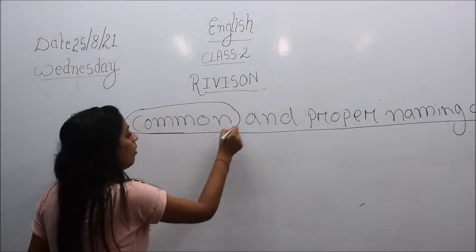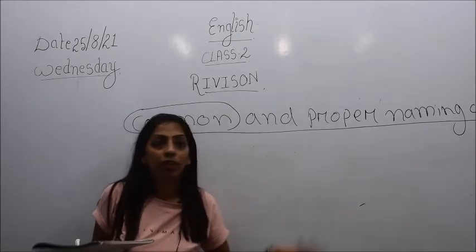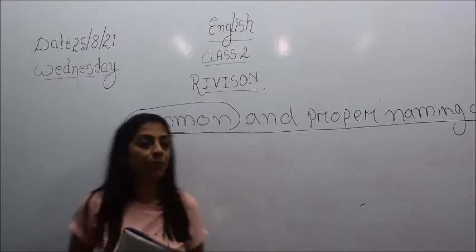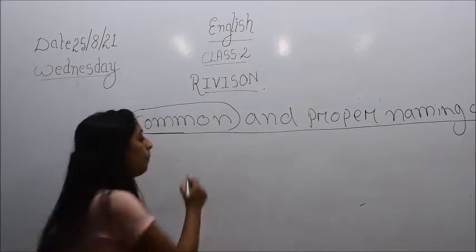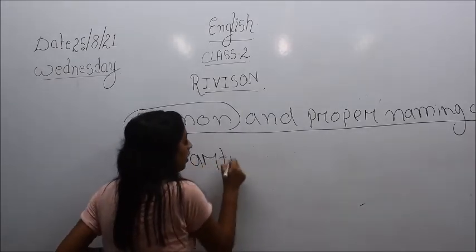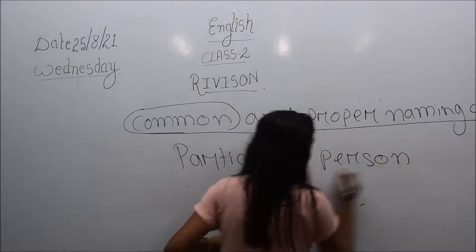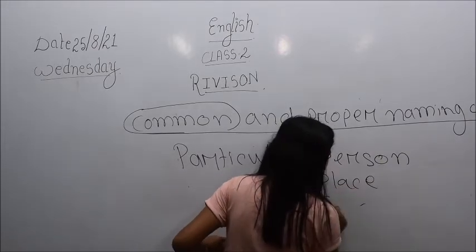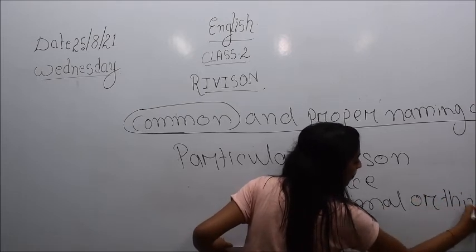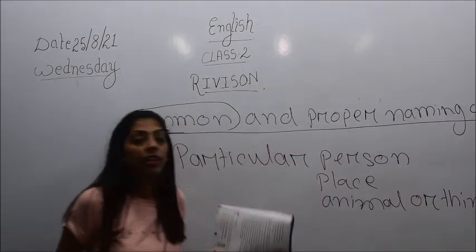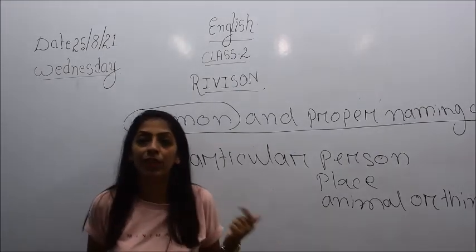So common noun is, children, just similar to noun. It gives a name to a particular person, place, animal or thing. But a proper noun gives a name to a significant or particular person, place, animal or thing.